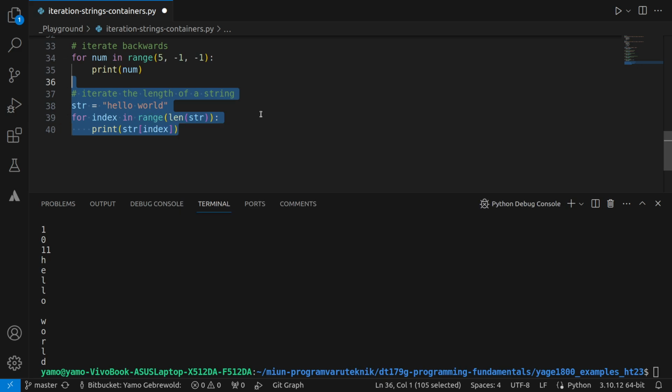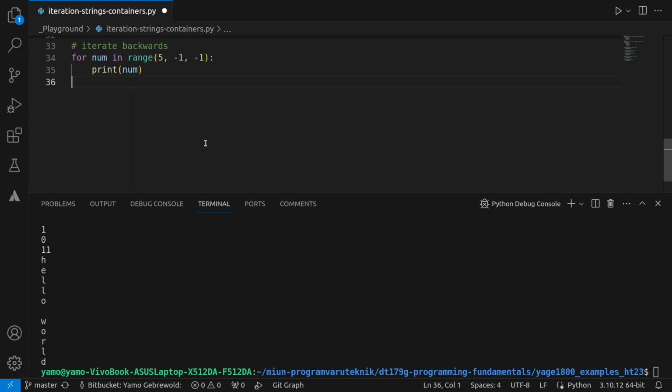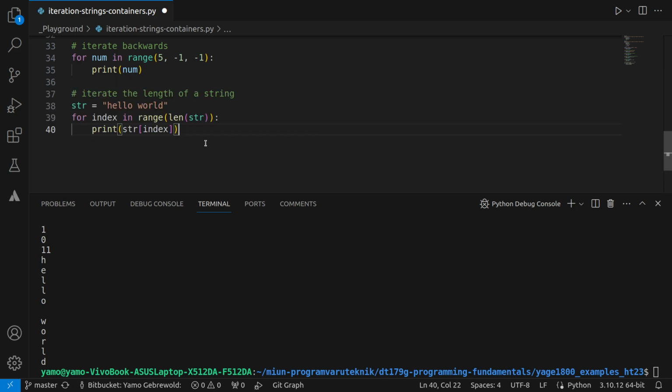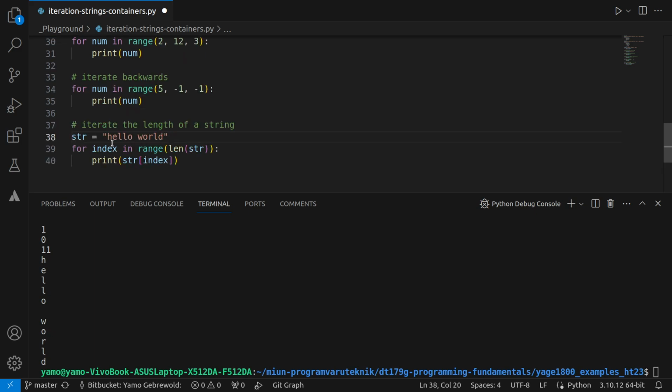Let's do this again. So let's look at this way of iterating through a sequence of data. In this case, it's a string, but it could also be a list. So a string has a length, right? So this string would be 5 characters, 10 characters, and then the space. So 11 characters, right?